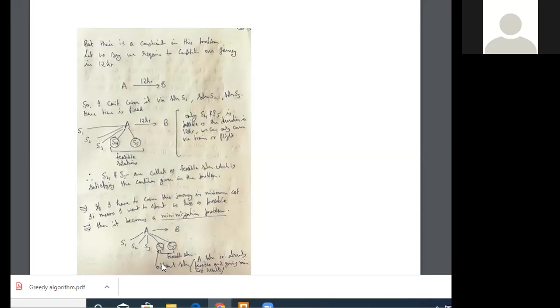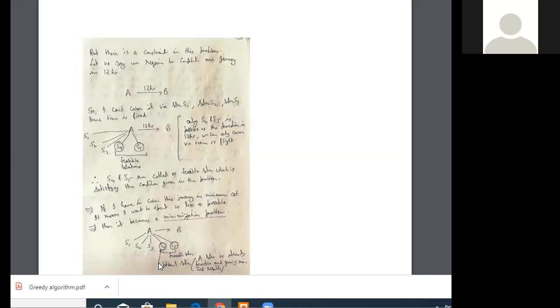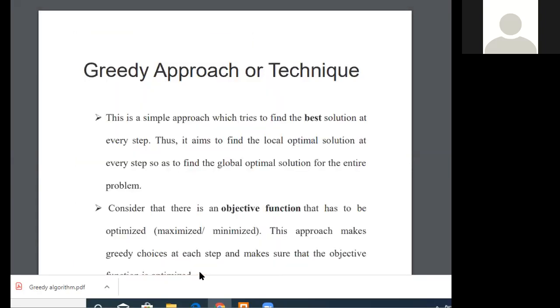Out of these two solutions, our optimal solution is to travel via train, because our condition is that S4 will give the optimal solution for the given minimization cost problem, and this S4 solution is already feasible and giving the minimum cost result. Okay, so this is the example of greedy algorithm.